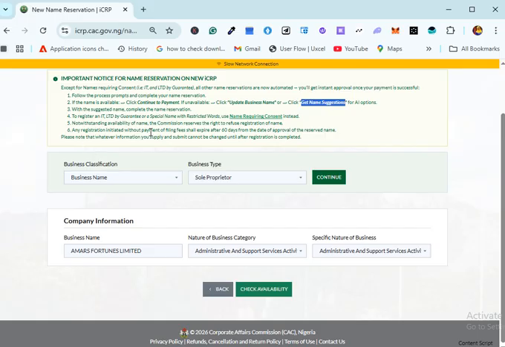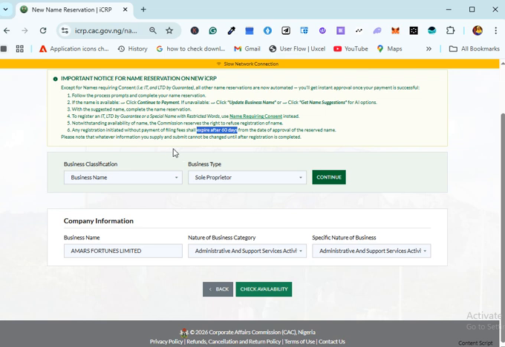Any registration initiated without payment of filing fees shall expire after 60 days from the date of approval of the reserved name. This is another thing that a lot of people get wrong, right? You don't know that your name reservation can expire, and this has been in place even before the upgrade of the portal.